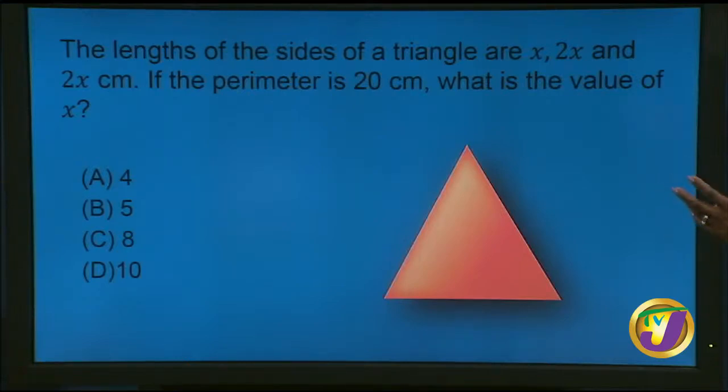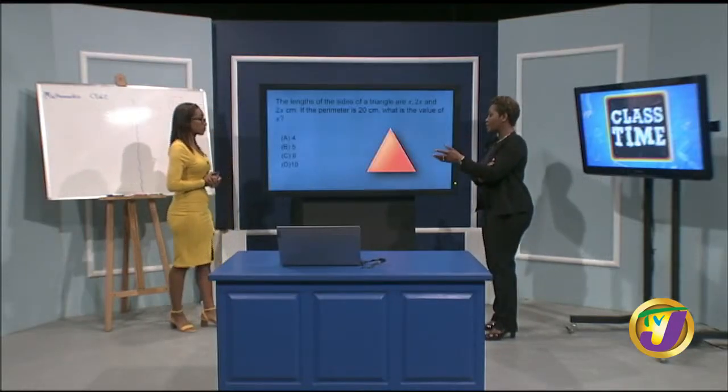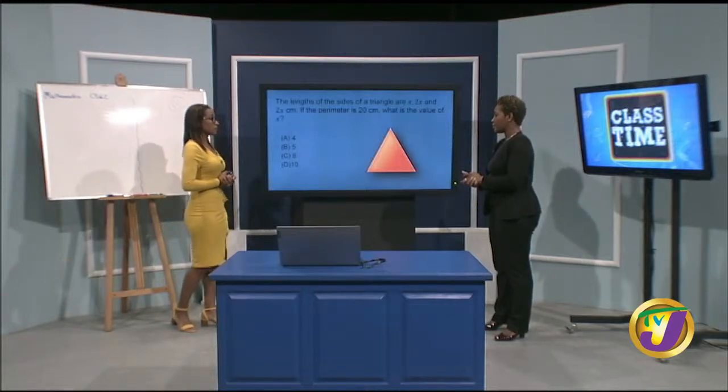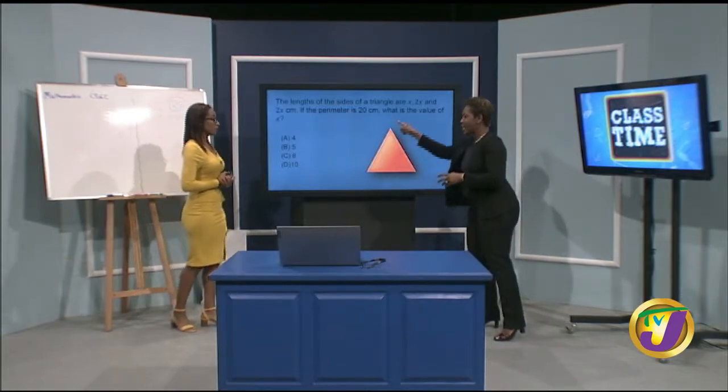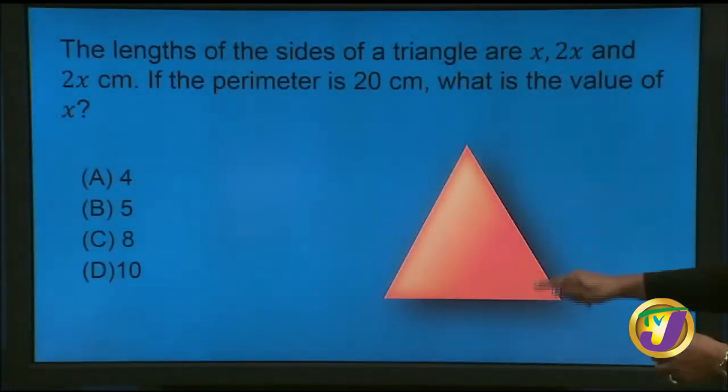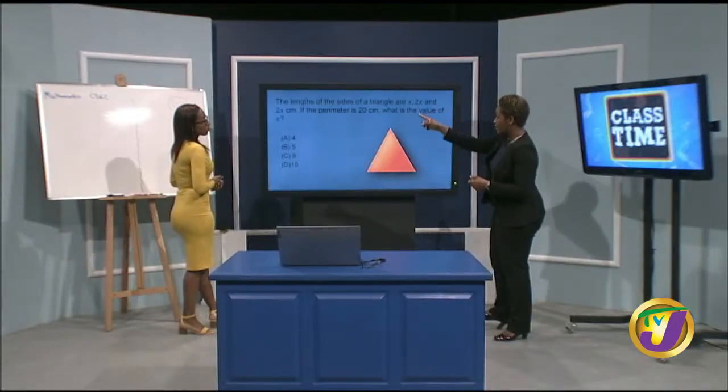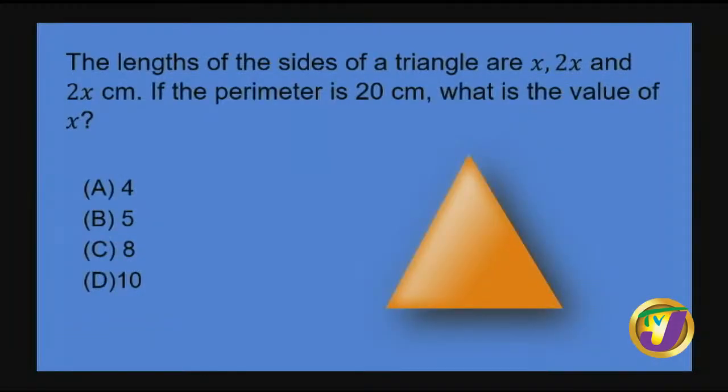So here we are, again, perimeter. Another key term that you have to understand before you come in here. What does perimeter mean? We're talking about all those sides. If you were to add up all those sides, we're talking about the distance around on the boundary of the shape, that total distance on the boundary of the shape. So it gave us some stuff. It says the sides of the triangle are x, 2x, and 2x. So 2x, 2x, x. I'm going to run with that. It's not drawn to scale, guys. And we know that the perimeter is 20 centimeters.